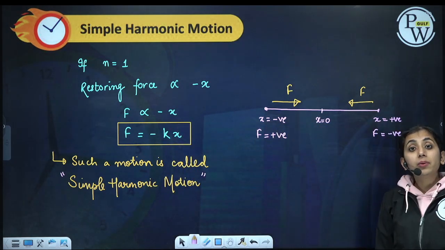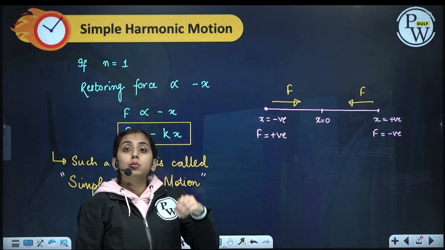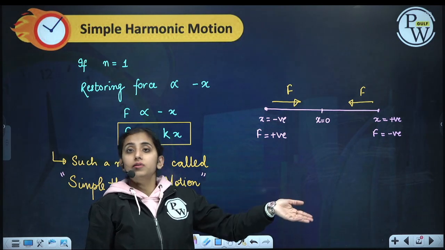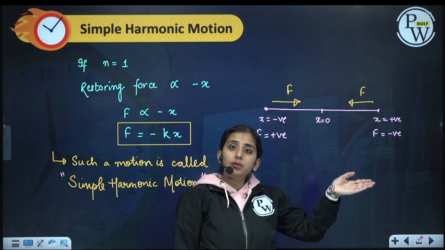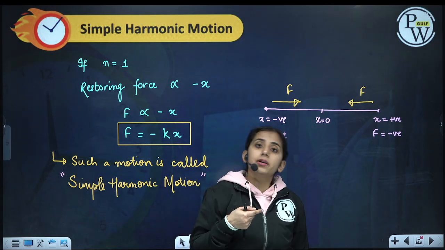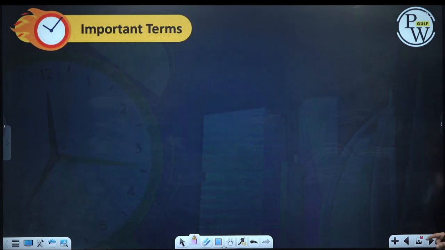So the negative sign shows that force is proportional to minus of displacement. Why do we take the negative sign? To show that force is acting in the opposite direction as the displacement. If displacement is positive, then force will be negative. If displacement is negative, force will be in the positive direction. So this is called simple harmonic motion.